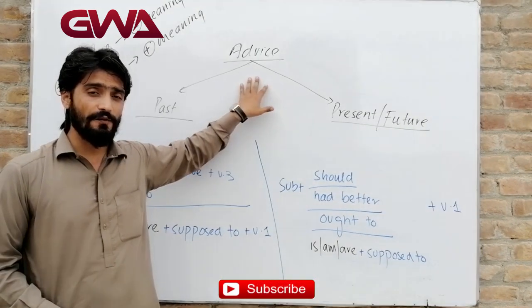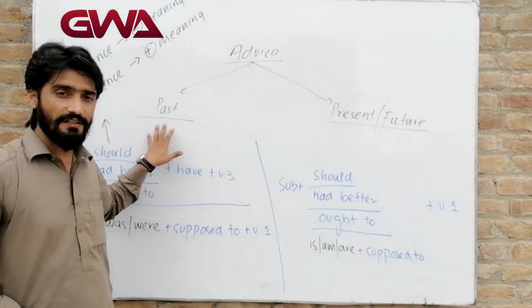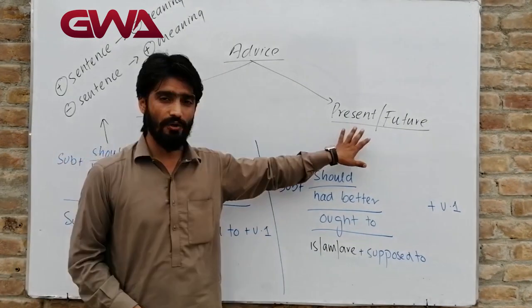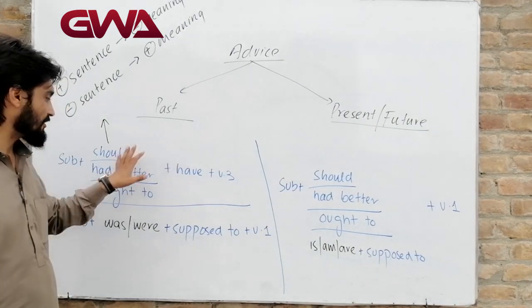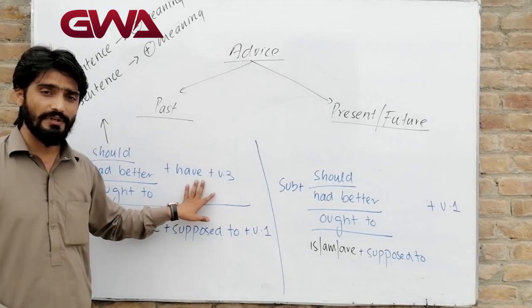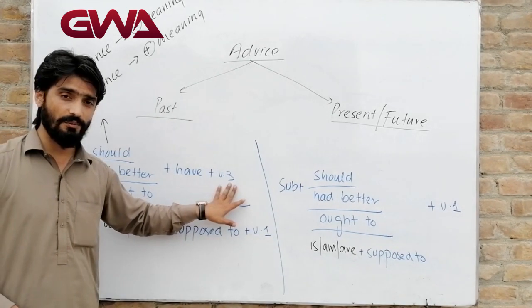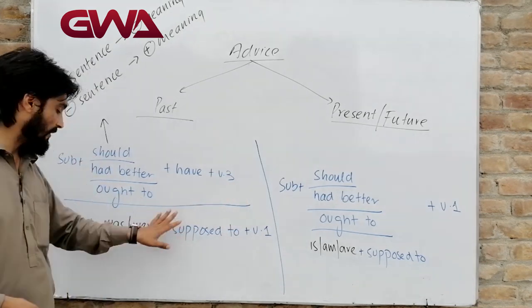Advice. If you want to give someone an advice, you will give an advice either for the past or for the present or future. Now, for the past, after should, had better and ought to, we will use have plus third form of the verb, which means the past participle form of the verb.